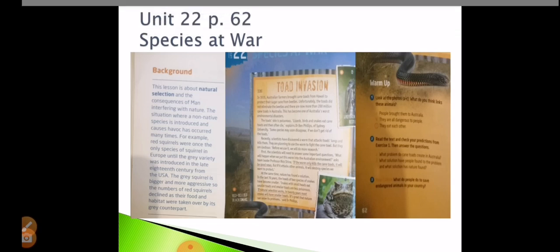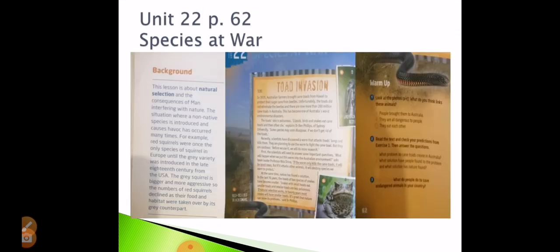Now here we have also this text that we're going to read. It's called Toad Invasion. I'm going to read the text to you. Toad invasion. In 1935, Australian farmers bought cane toads from Hawaii to protect their sugarcane from beetles. Unfortunately, the toads did not eliminate the beetles, and there are now more than 200 billion cane toads in Australia. This has become one of Australia's worst environmental disasters. So they brought the toads. Toads are small animals, like frogs, which are made of toads at the beginning of their lives. So these toads, instead of being a solution, caused a problem because they couldn't get rid of them when they reproduced in huge numbers.